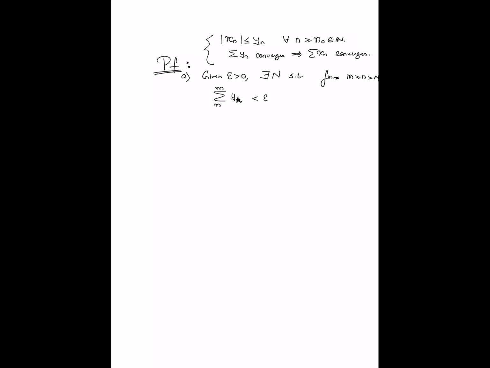Because summation yn converges, for any epsilon there is some large enough capital N such that if I take m and n to be larger than N, then summation from n to m of yk should be less than epsilon. Why am I not bothering to put an absolute value around this? Well, because all the yns are, in this case, non-negative. Remember, yns are upper bounds on mod xn, so they are non-negative for free. So I don't need to put the absolute value. So this follows directly from the Cauchy criteria.